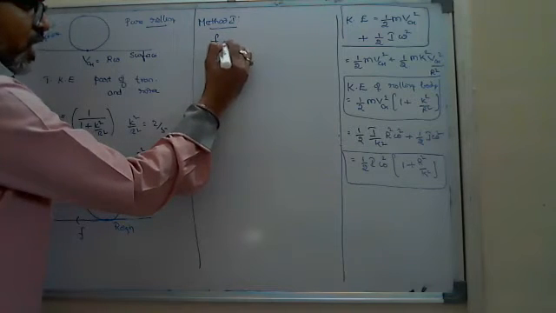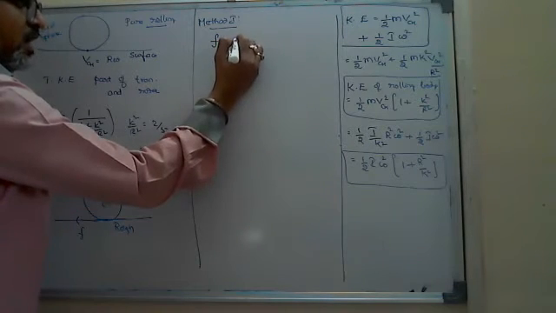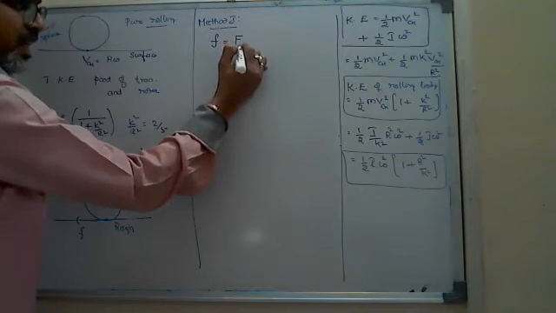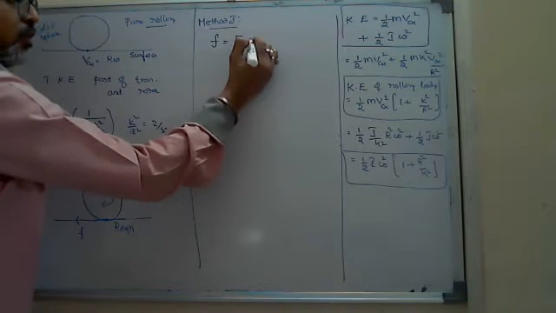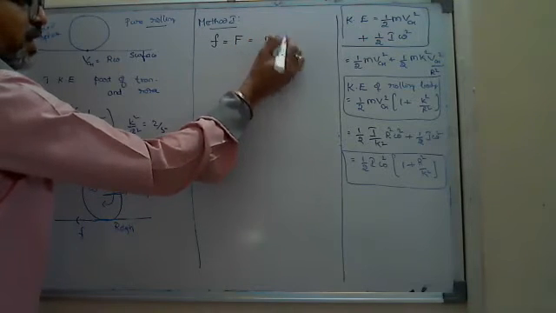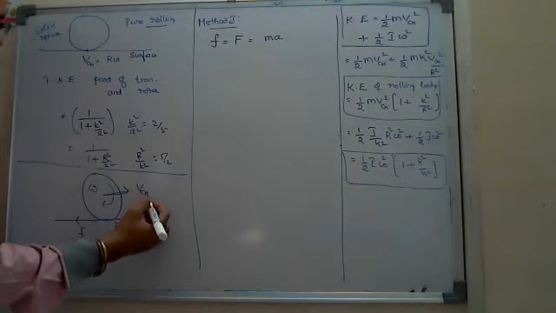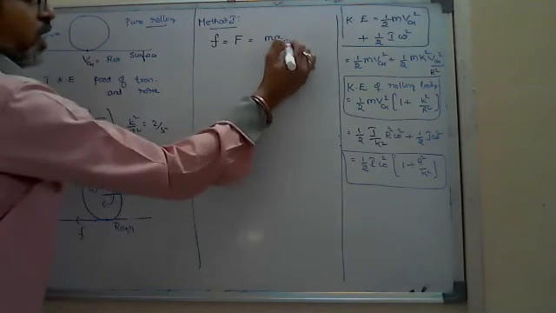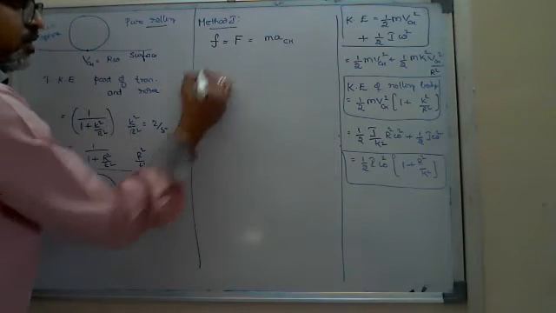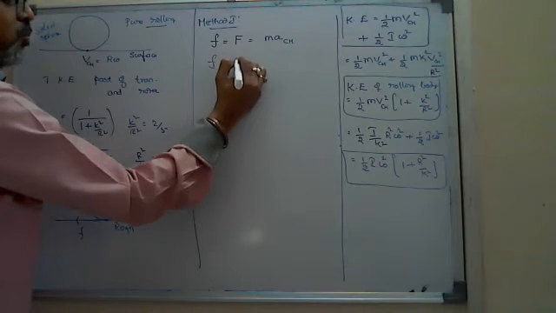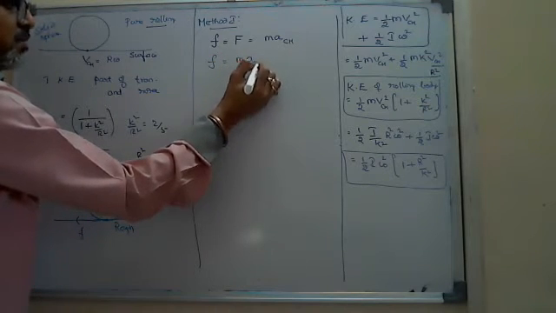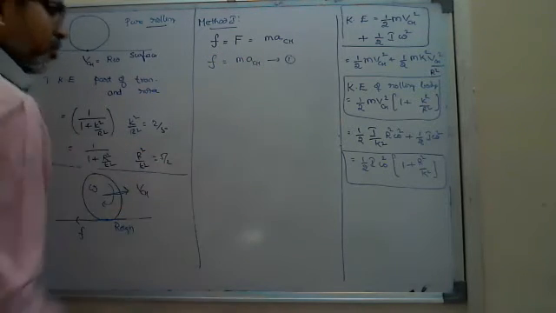F is the total force acting on the body, which equals MA. Here you are trying to change the velocity of the center of mass, so I write ACM. So F is equal to M ACM, equation 1.